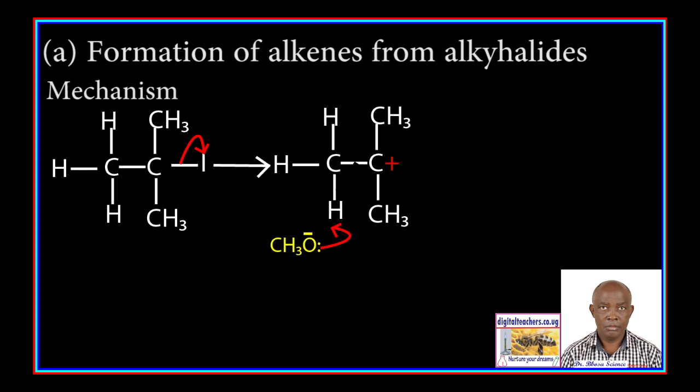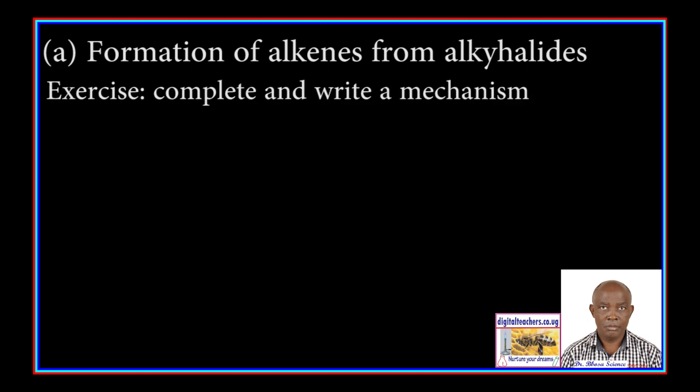The methoxide ion then removes a hydrogen atom from a carbon atom next to the one carrying a positive charge. A double bond forms to form 2-methylpropene.